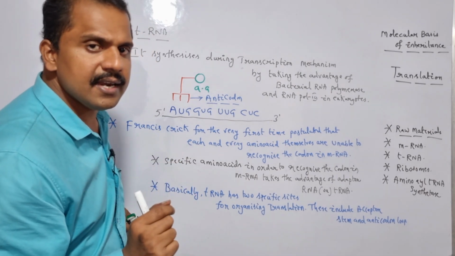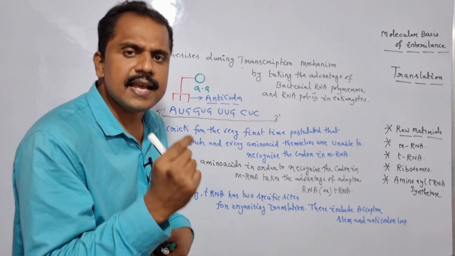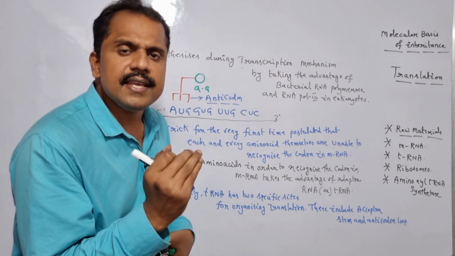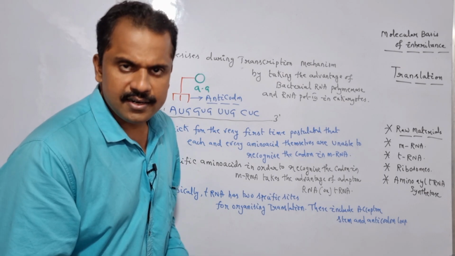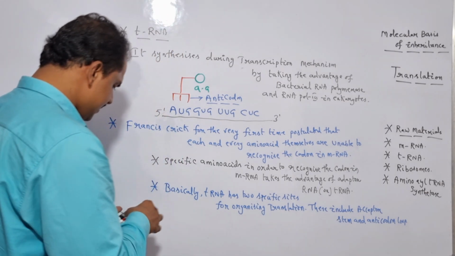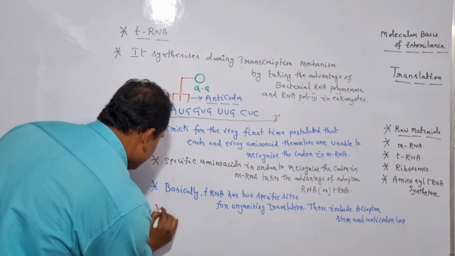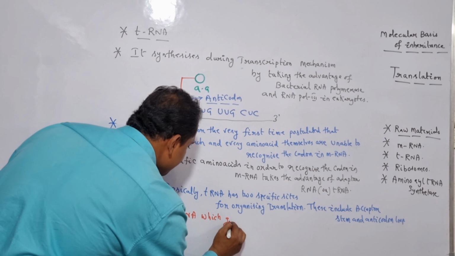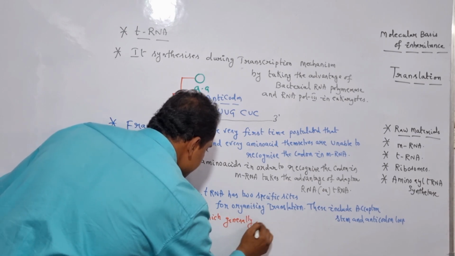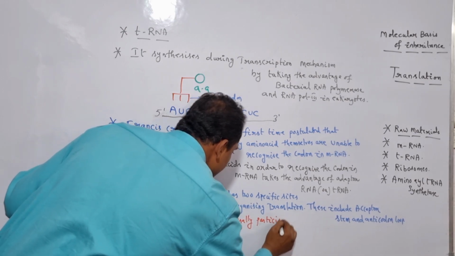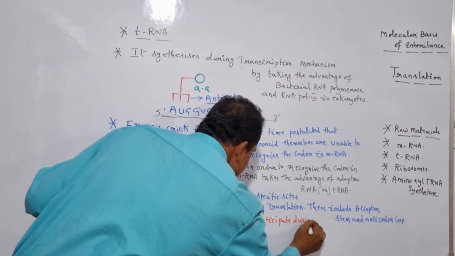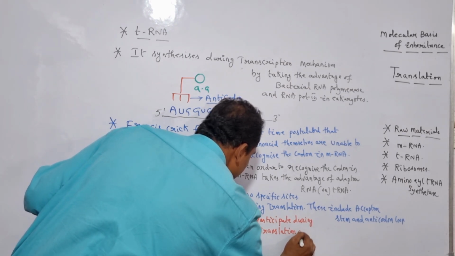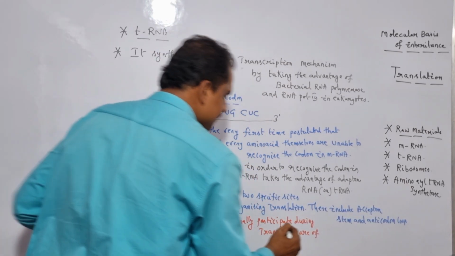And the specific tRNAs which most commonly participate during the translation mechanism are of two different types, and these include one is the initiator tRNA and the other one is the amino acid tRNA. Is it clear? So let me write it here. tRNAs which generally participate during translation are of two different types.